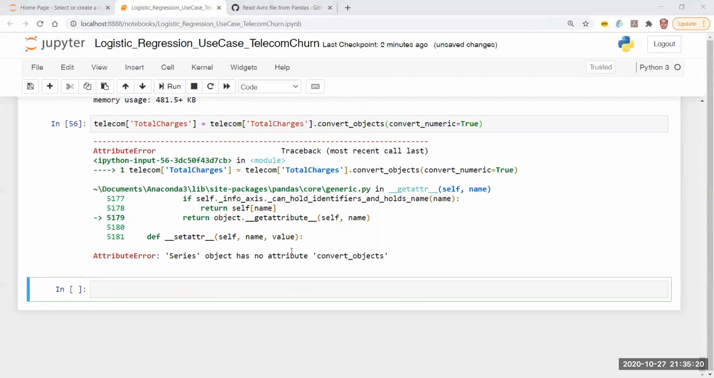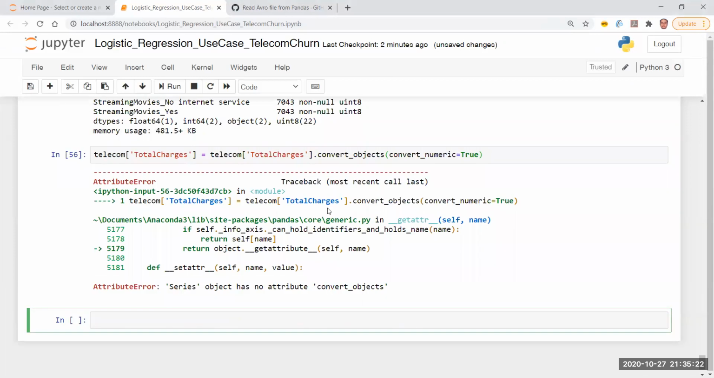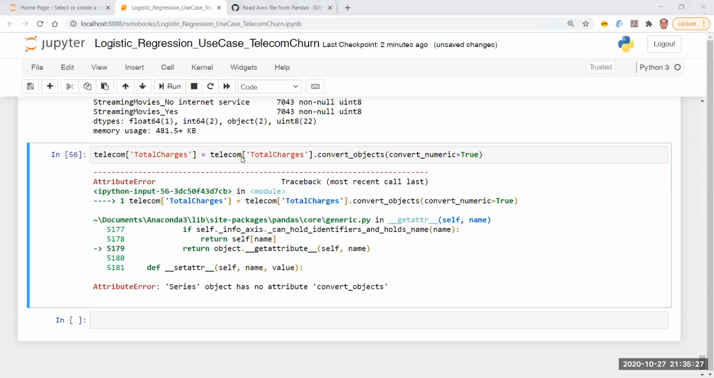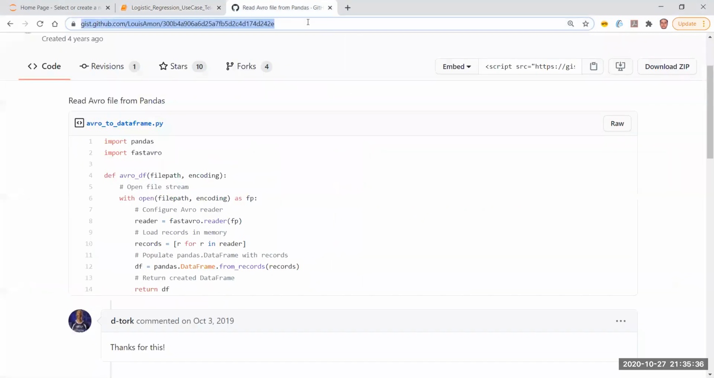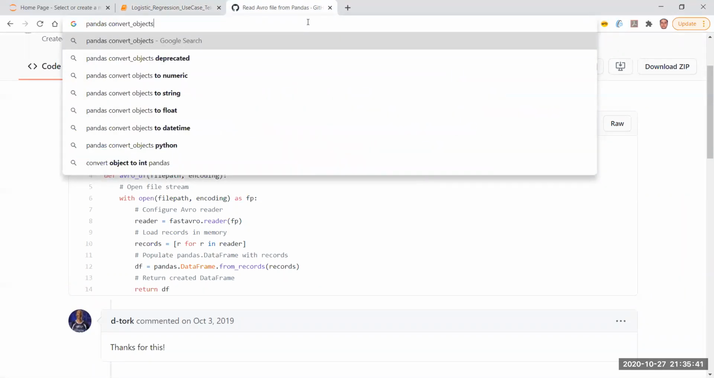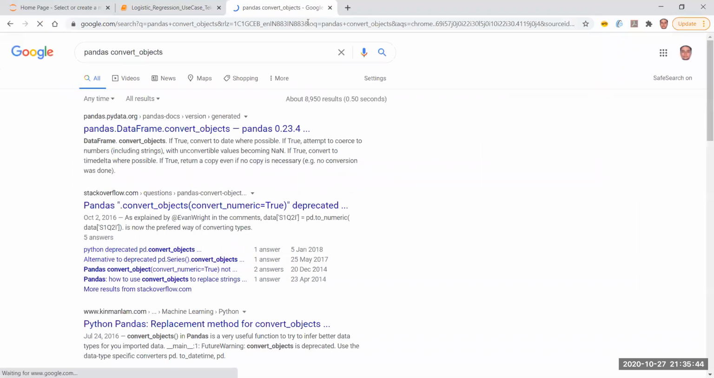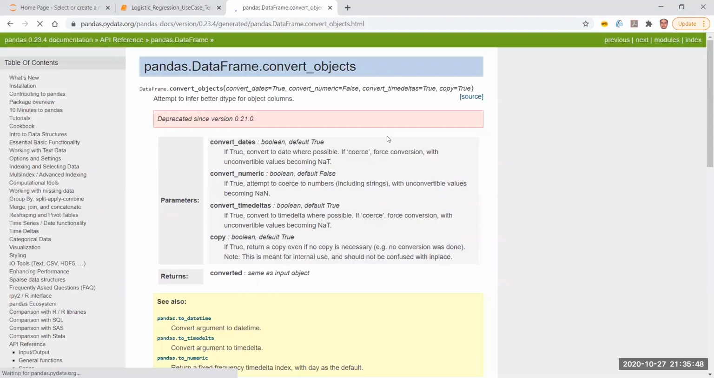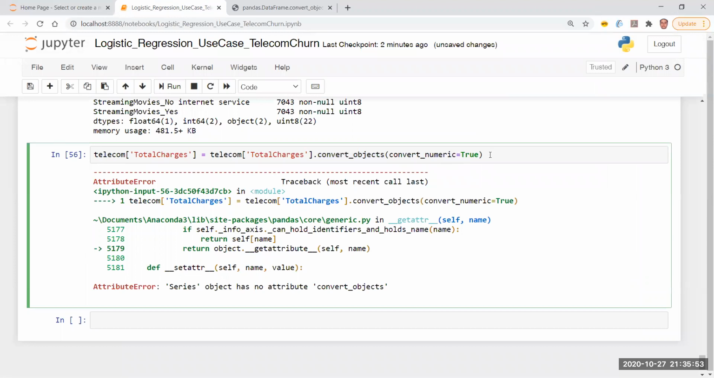Why is it not there? TotalCharges dot convert_objects. No, I have done it correctly, right? Maybe the version that I'm using does not have it. convert_objects, convert_numeric equal to True. Why? Let me see. Pandas convert_objects. Oh, it is deprecated. I think it is deprecated in 0.2. But let me see if it is... no, it is deprecated. It is actually deprecated, so I cannot do anything.